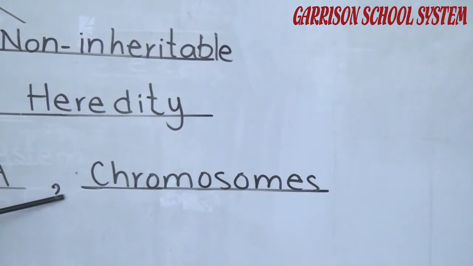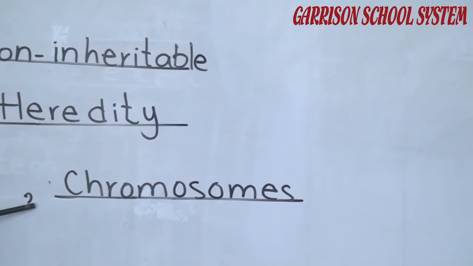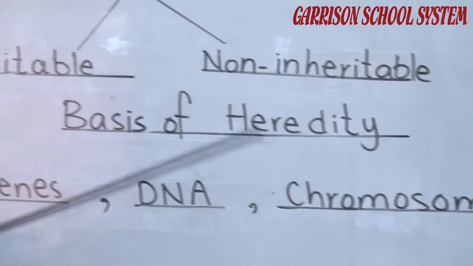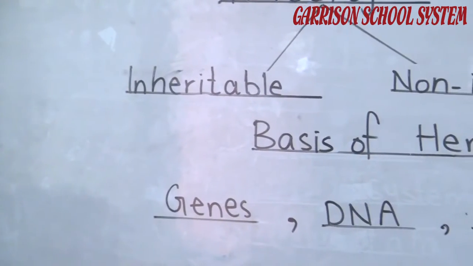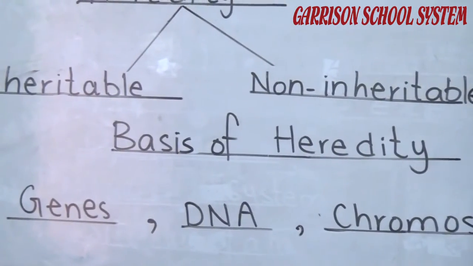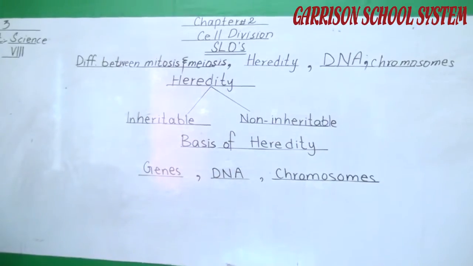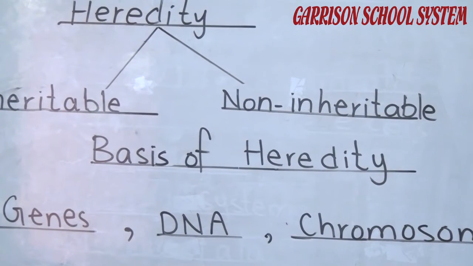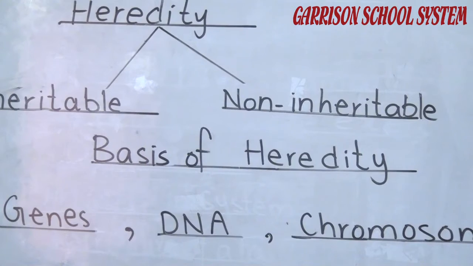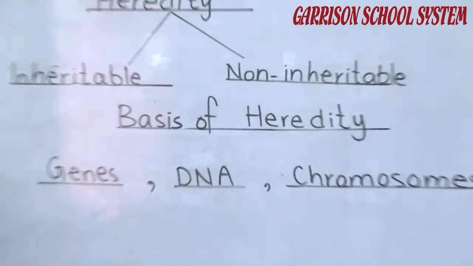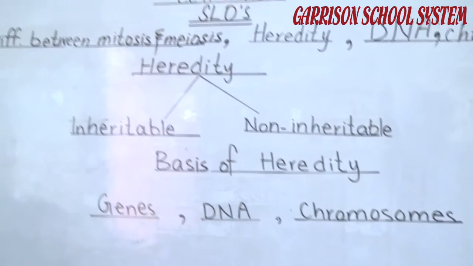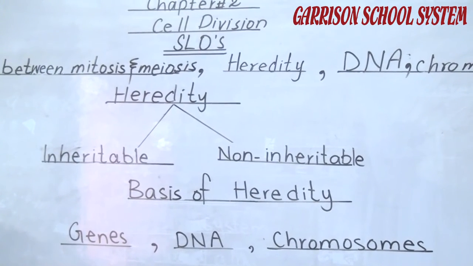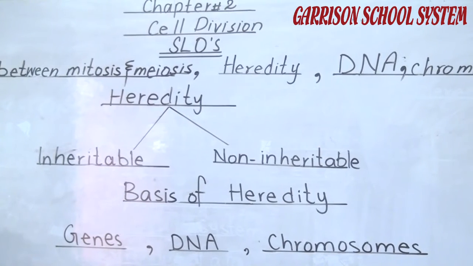They appear as distinct structures only during cell division. A typical chromosome consists of 2 arms called chromatids. You can see its diagram in your book, where the complete structure of the chromosome, DNA and the genes is shown. The number of chromosomes is specific and constant for every kind, meaning species, of organism. In humans, there are 46 chromosomes, meaning 23 pairs, but every sperm or egg cell has 23 chromosomes.